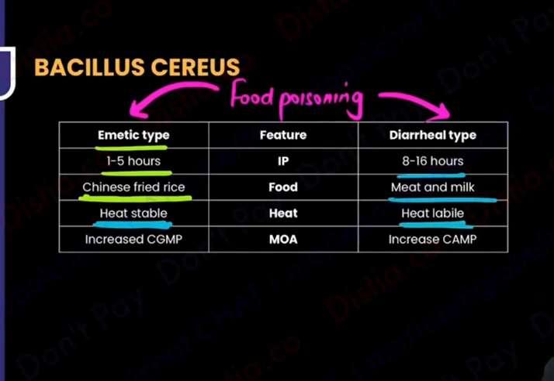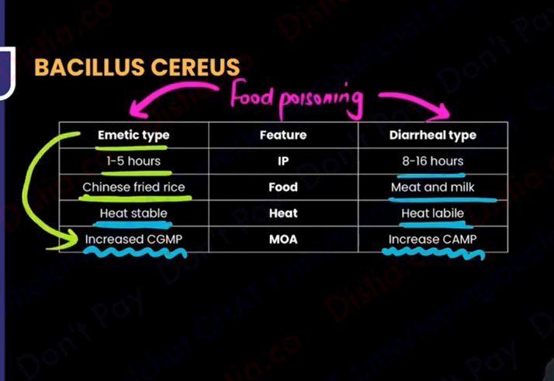Now coming to what is the mechanism. One of them increases cyclic GMP, one of them increases cyclic AMP. How did I learn it? See, emetic, vomiting. Vomiting kahan se hota hai? Gale se hota hai. Vomiting is going to happen from the gala, whereas diarrhea is going to happen from the anal canal. So diarrhea is through the anal canal, therefore cyclic AMP. And vomiting is through the gala, so that is going to be cyclic GMP. That is just a way of learning it, okay? So emetic type is through the gala, cyclic GMP. Diarrheal type is through the anal canal, so cyclic AMP.